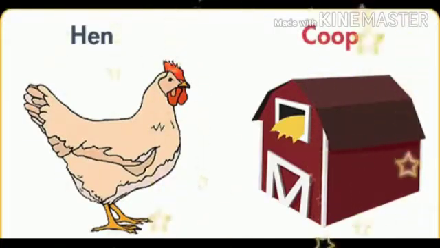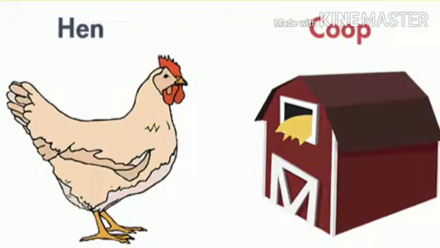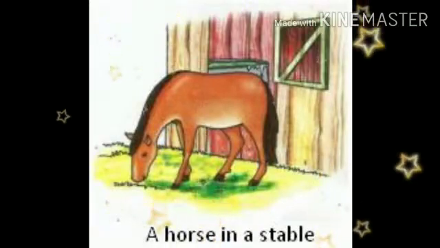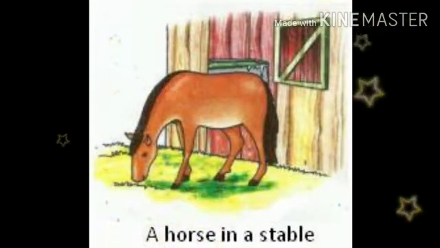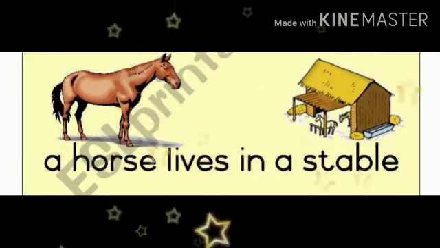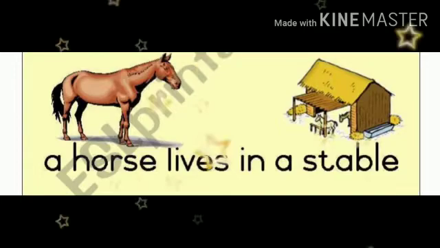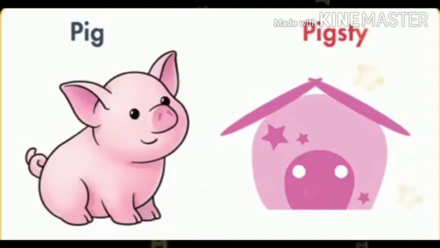A hen lives in a coop. C-O-O-P, coop. A hen lives in a coop. A horse lives in a stable. S-T-A-B-L-E, stable. The house of the horse is called stable.